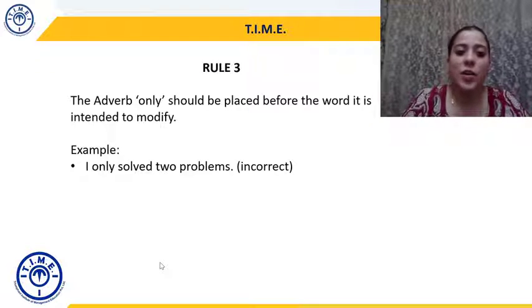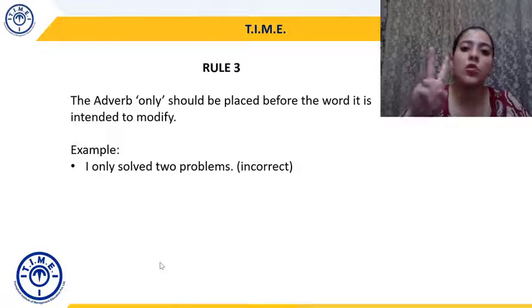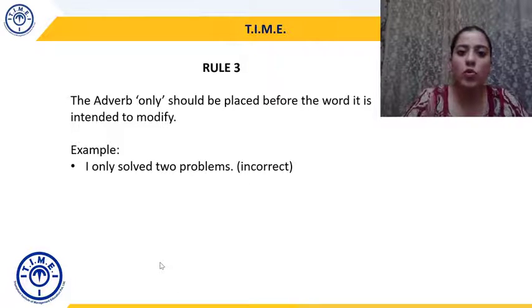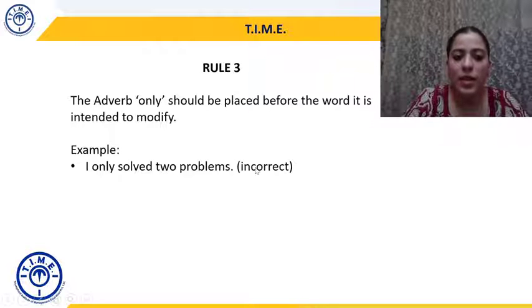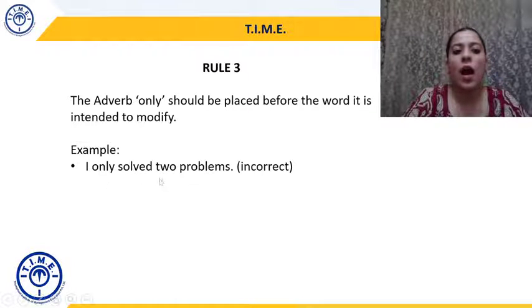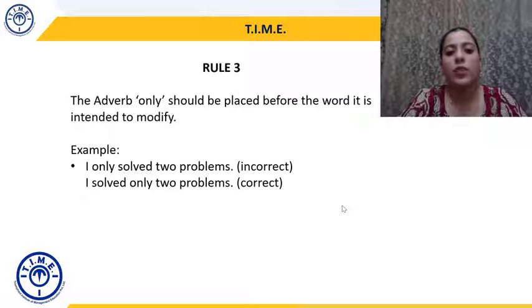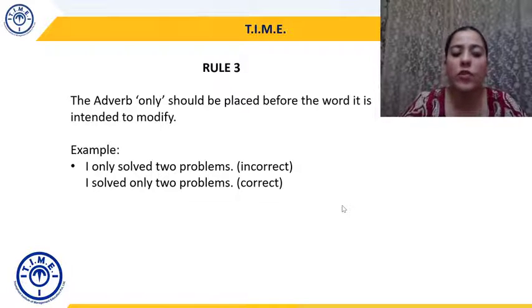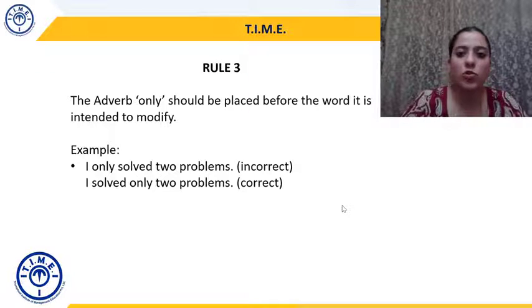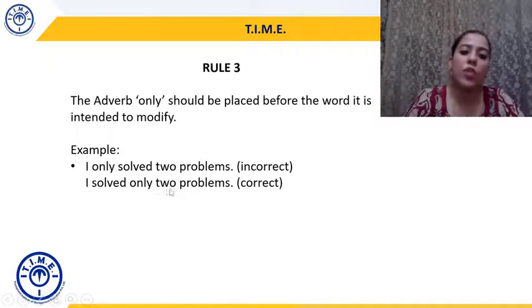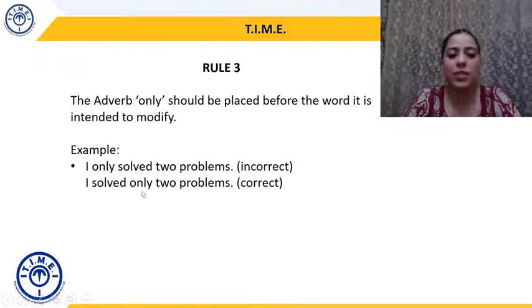So here A is incorrect because I want to say that only two problems were solved by me, right? Only two. So it is actually modifying not the solving but the adjective two, and that's why I only solved two problems is incorrect. The correct way would be I solved only two problems. So I only solved two problems is incorrect. The correct would be I solved only two problems, because only is trying to modify two, not solve. That's why the second sentence is correct.